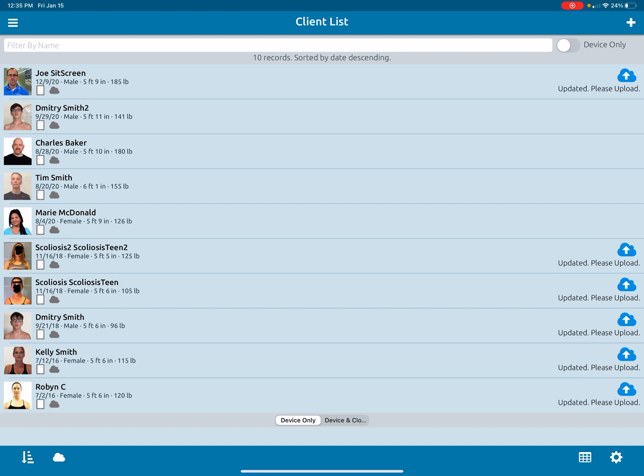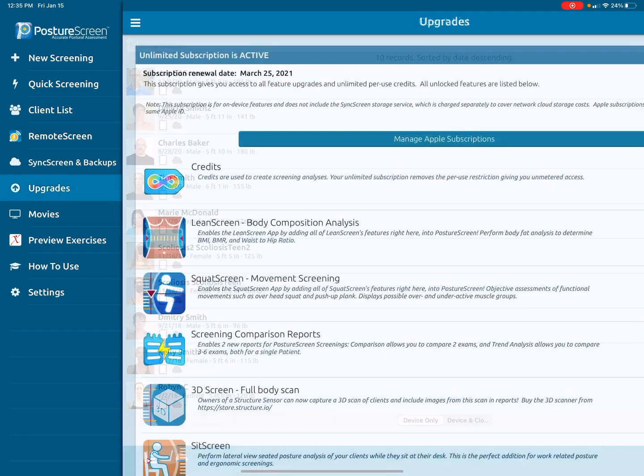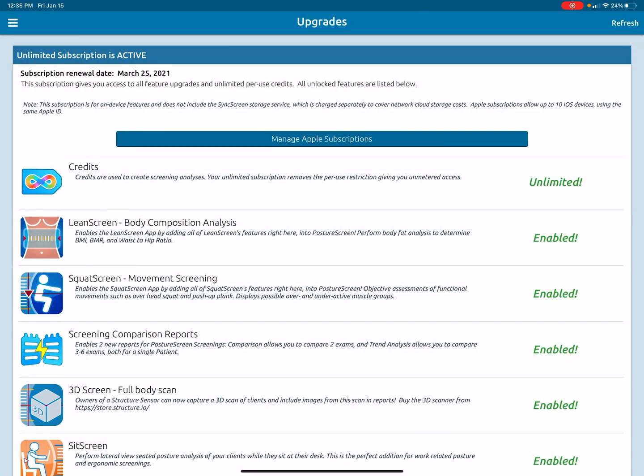If your device, your PostureScreen or LeanScreen or whichever app you have downloaded is set to pay-as-you-go and you're using credits, you have to have that module purchased one time. It's a one-time purchase. Conversely, if you're enrolled in the subscription, the unlimited subscription assessment module, it's included. So the way you know is quite simple. You click here, you go down to upgrades, and this will tell you everything that you have enabled on that account, under that Apple ID.